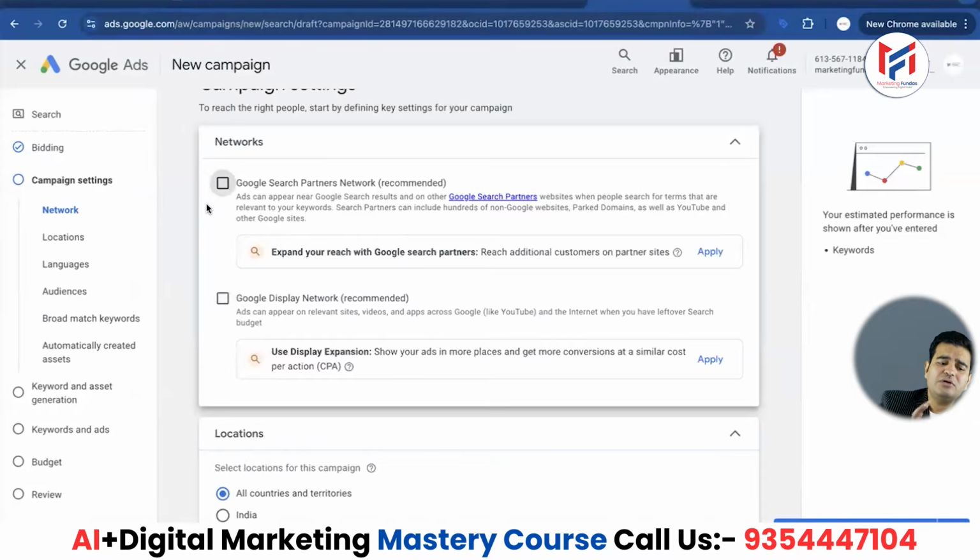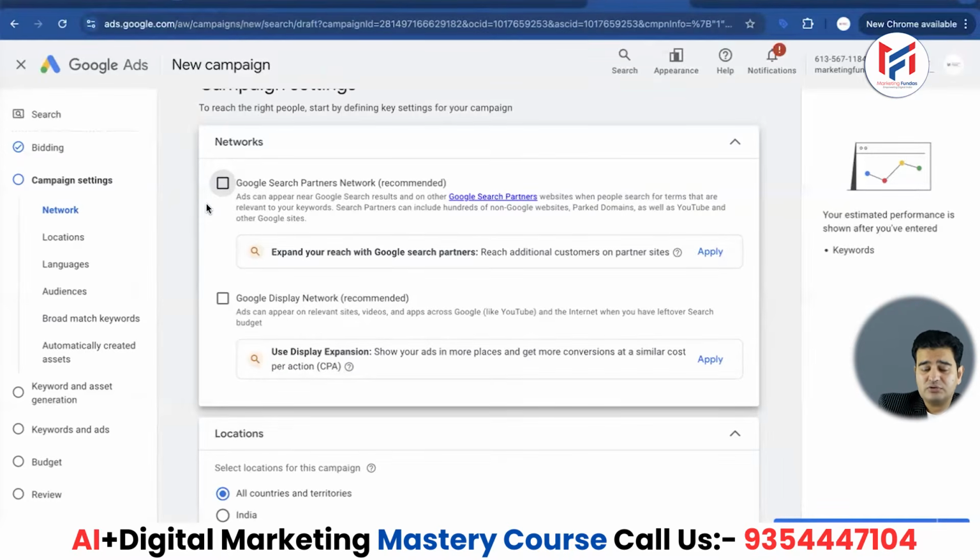Look, if your budget is limited, you can't do much work on those which are unnecessary. Now, which is your main platform? It is Google Search, right? It's the search engine results page where someone searches and your ad will appear. So focus on that, friends. What is the use of focusing on unnecessary things like partner sites, other websites or apps?